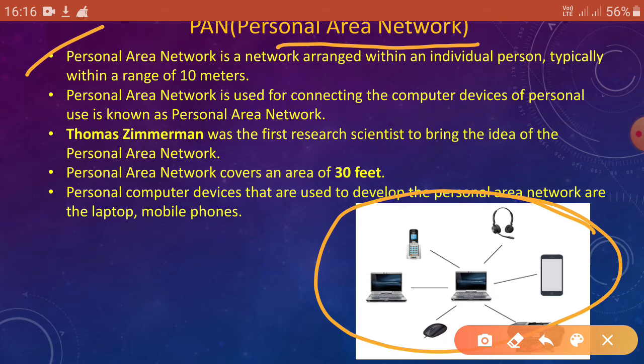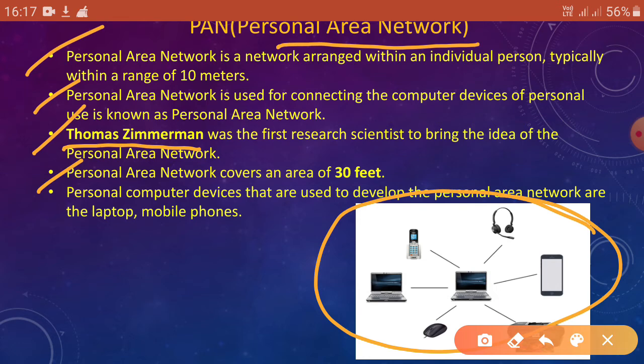Number 2 point is personal area network is used for connecting the computer devices of personal use. Okay, number 3, Thomas Zimmerman was the first research scientist to bring the idea of the personal area network. Okay, so remember the name of the person. Next, personal area network covers an area of 30 feet. As already I told you, examples are Wi-Fi, Bluetooth, infrared.